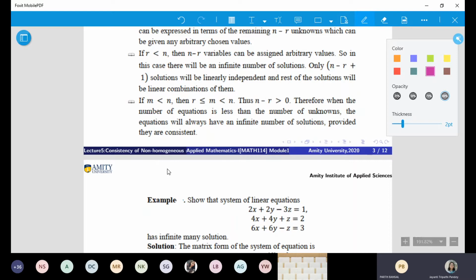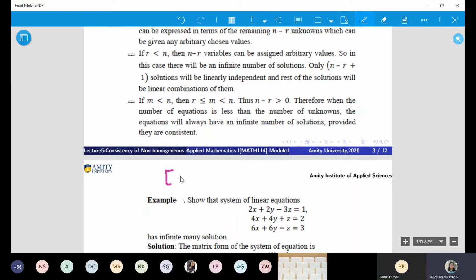Listen carefully. What is an augmented matrix? It has A and it has B. Whatever you are doing with A, the same thing you are doing with B.